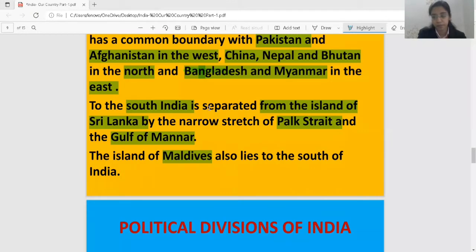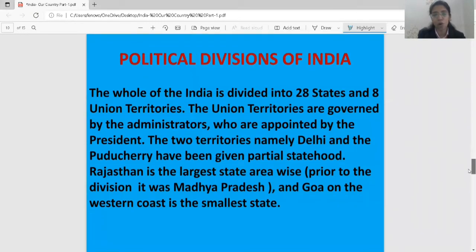Done. Next topic. Next, if we talk about political division of India. In your book, it is wrongly written. You can correct it, beta. India is divided into, now you also know, 28 states and 8 union territories. This you already know. 28 states are there and 8 union territories are there.